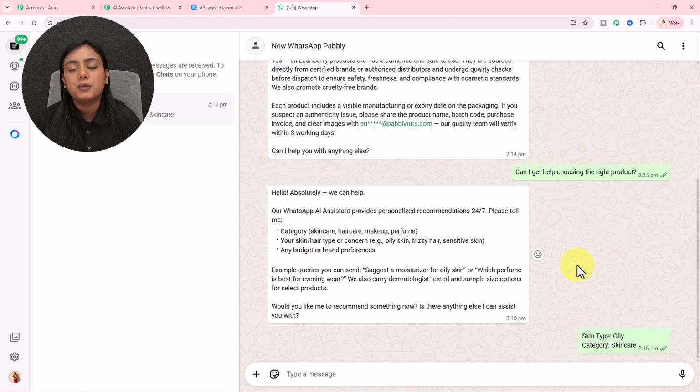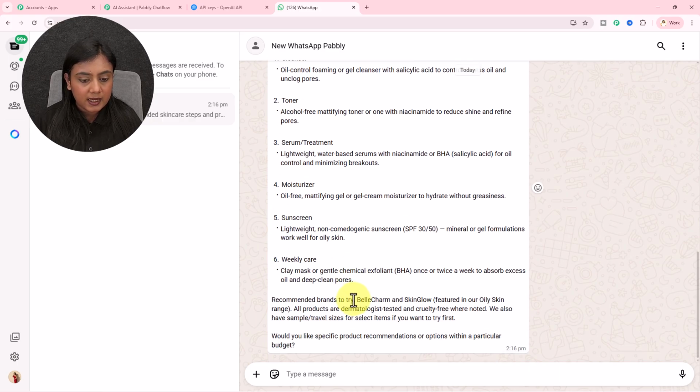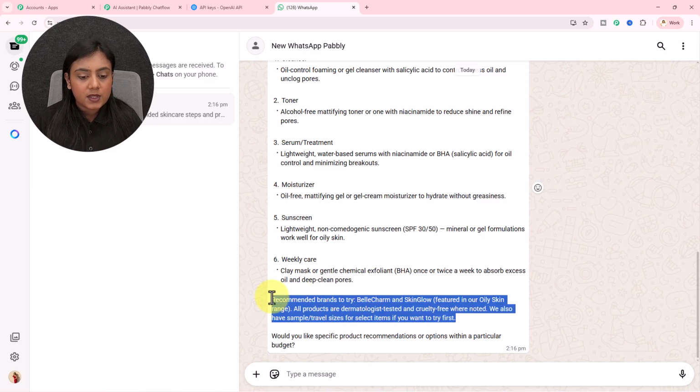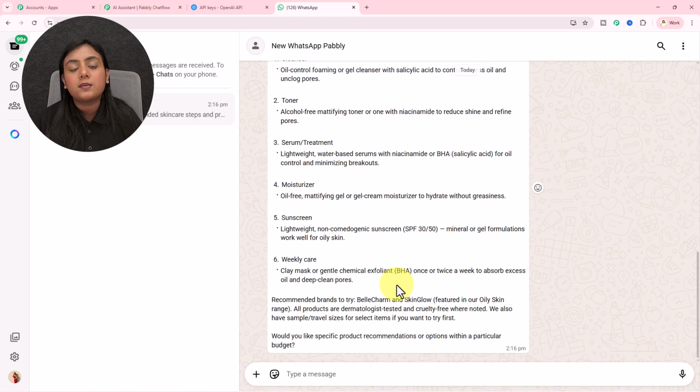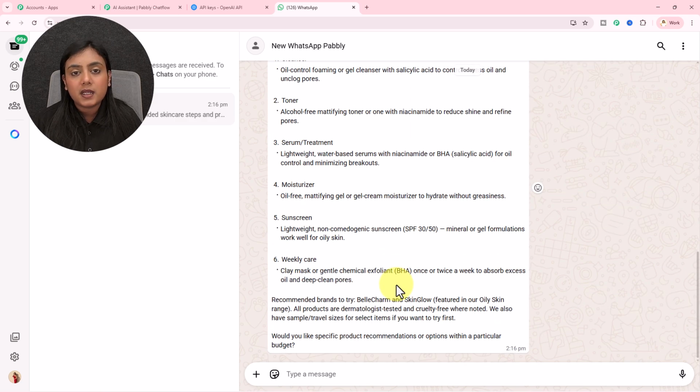I want to get a personalized recommendation. So over here, I've asked this question. Now let me wait for the reply. Okay, I have received the personalized recommendation right here. You can see, great. Here are recommended skincare steps and product types for oily skin, all available in our skincare oily section collection. Cleanser, toner, serum, moisturizer, sunscreen, weekly care. You can see right over here, I have received the reply successfully from this assistant. So this is how this assistant is going to reply to all my queries 24/7.